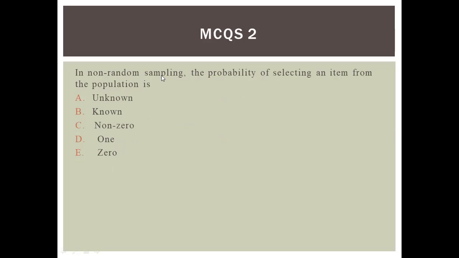MCQ 2. In non-random sampling, the probability of selecting an item from the population is unknown, known, known 0, 1, or 0.